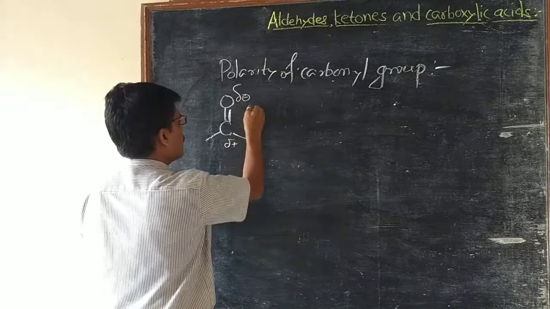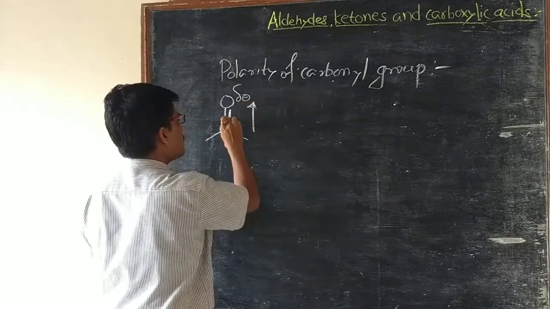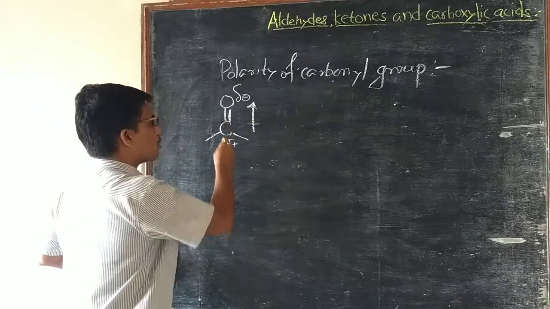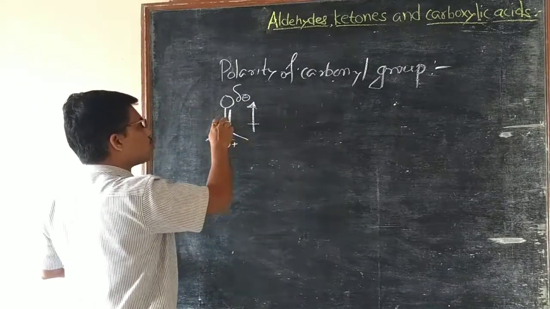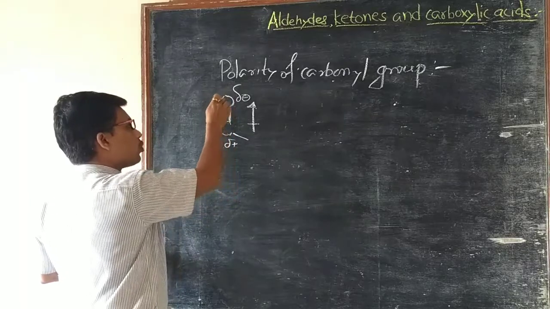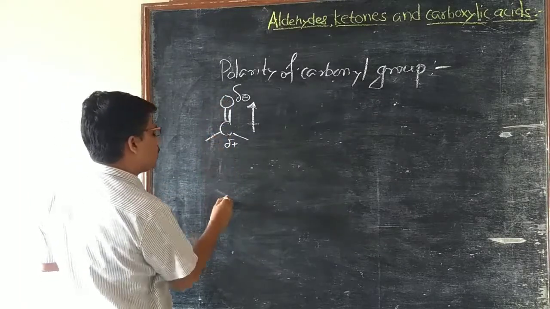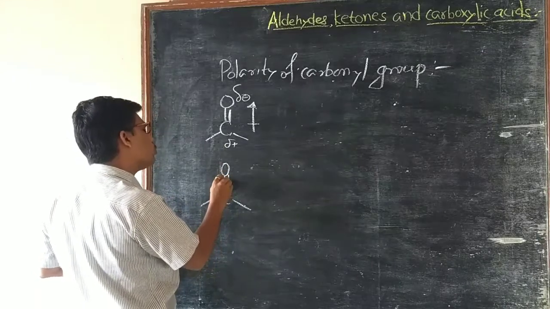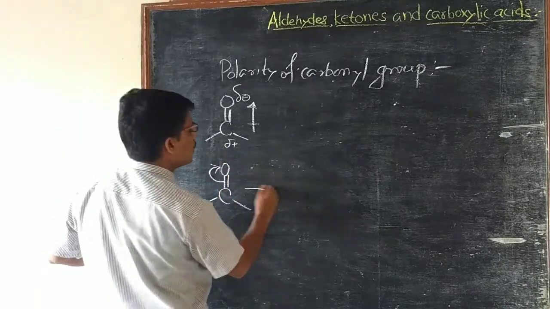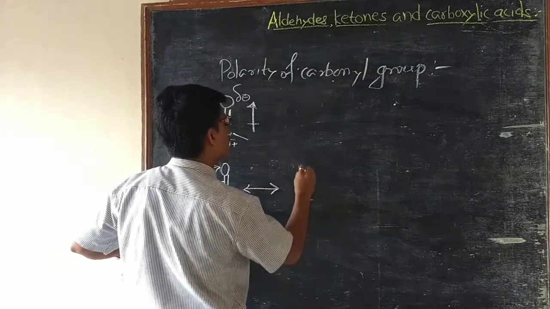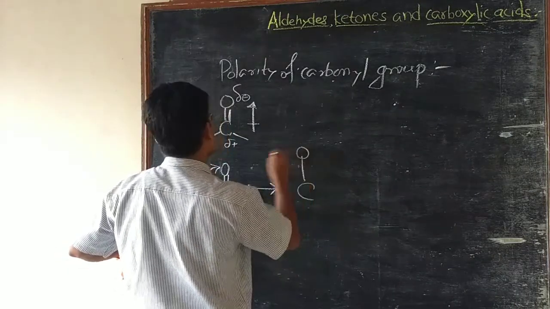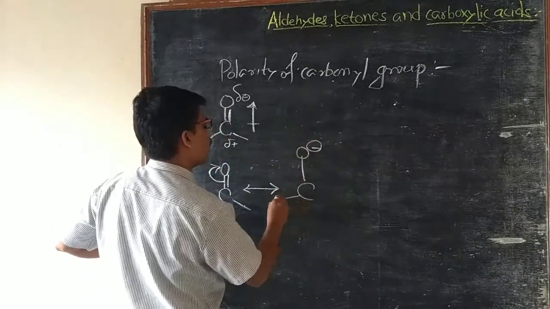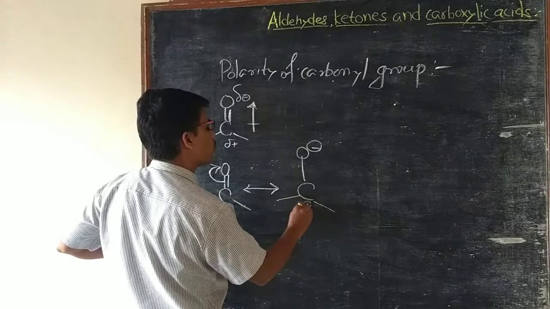That is, in this case, this electron pair shifts towards this oxygen atom, and also because of higher electronegativity of this oxygen than the carbon, this oxygen tries to pull this electron pair towards itself. Therefore, this electron pair goes to oxygen atom, so it becomes negative, and this carbon becomes positive.